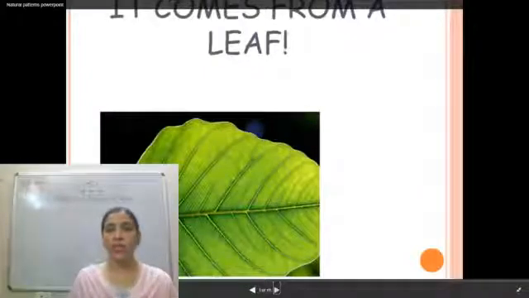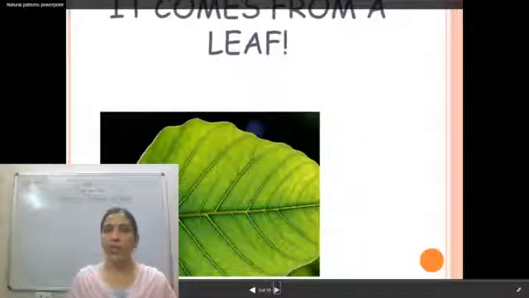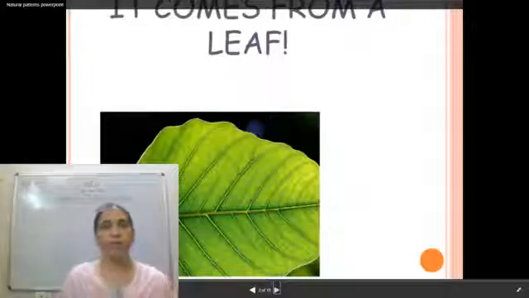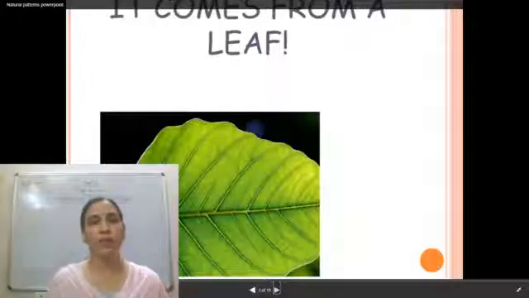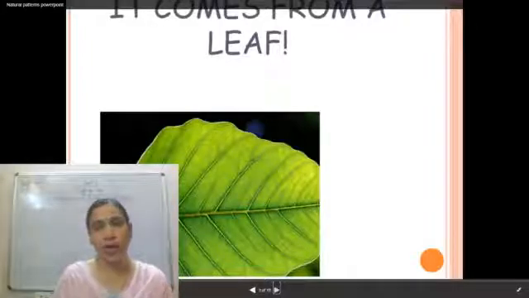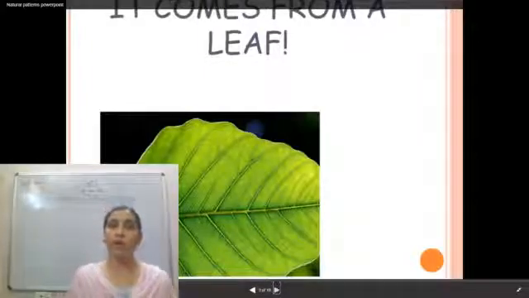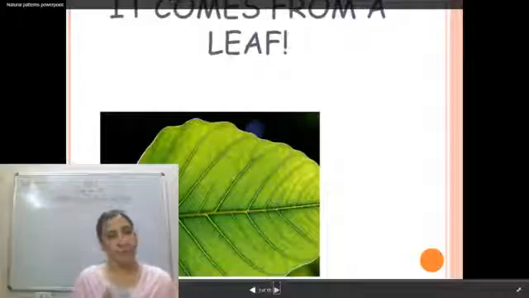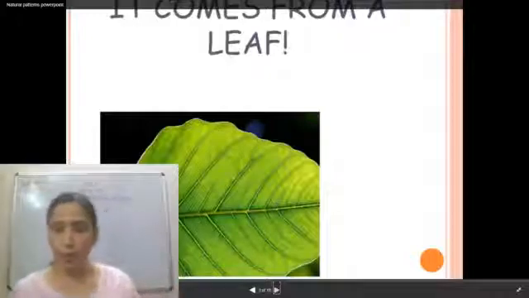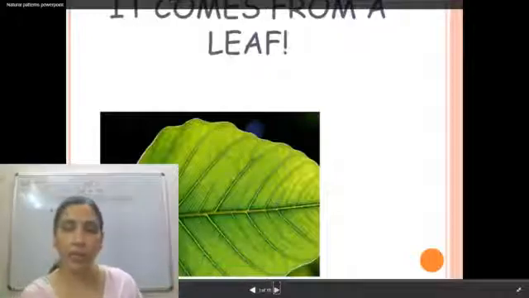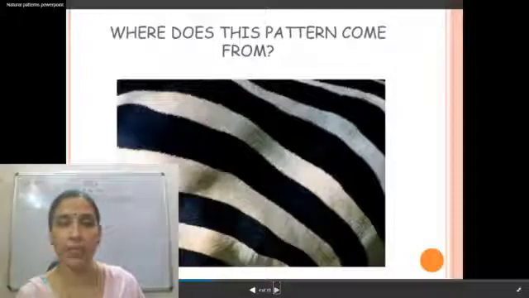As you can see in this leaf, there are parallel lines and then a crisscross pattern inside the leaf. These different patterns were given by our mother nature, and today we are going to find different patterns from nature only. So now, children, we will take our next slide.